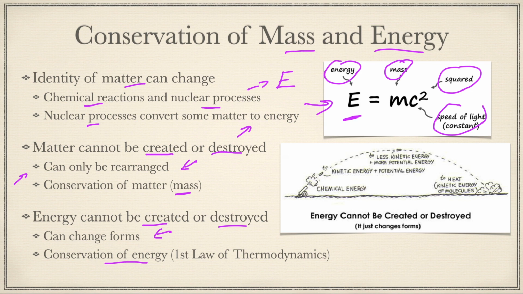So for example, over here with our cannon, we have chemical energy in the form of the gunpowder. Gunpowder ignites, launches the projectile. It has some kinetic energy because it's moving, and potential energy because it's above the ground. As it continues on its path, the kinetic energy decreases, especially the vertical kinetic energy, decreasing to 0 at the top of this arc.